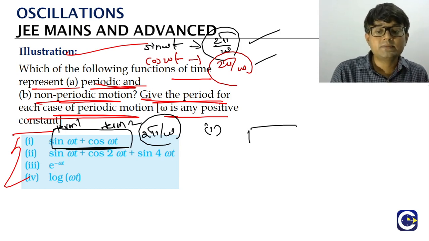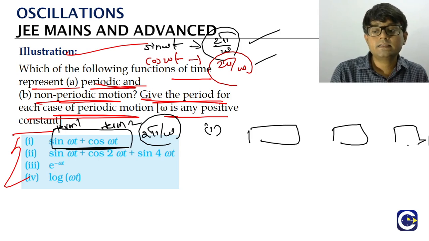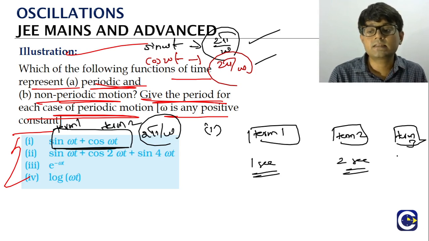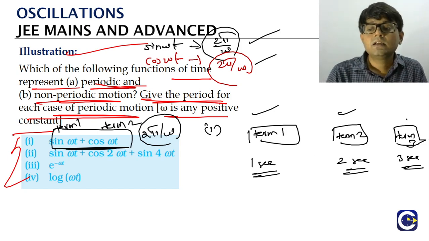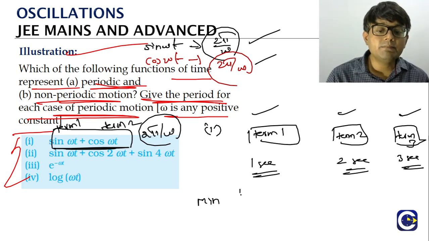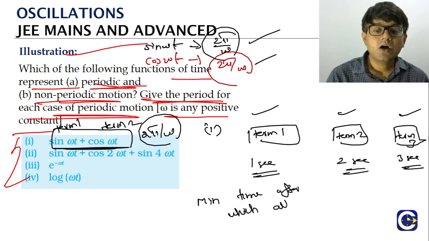As I said, sometimes we can have, for example, a function which has multiple terms, term 1, term 2, term 3, like that. Term 1 has a period value of 1 second, term 2 has a period of 2 seconds, term 3 has a period of 3 seconds. Means term 1 will repeat after every 1 second, term 2 will repeat after every 2 seconds, term 3 will repeat after every 3 seconds. Now what is the minimum time after which all the terms will repeat?